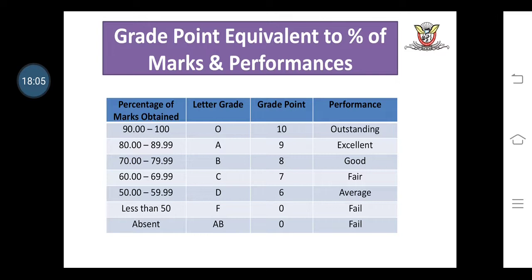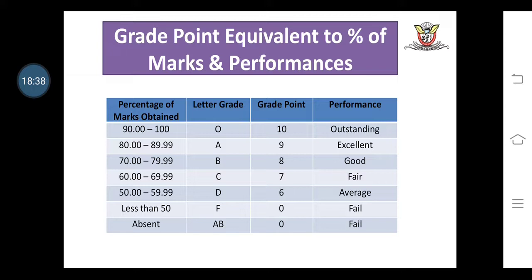If a student obtains a percentage in the range from 60 to 69.99, then their grade is C, grade point is 7, and their performance is fair. If a student obtains a percentage in the range from 50 to 59.99, then their grade is D, grade point is 6, and their performance is average.